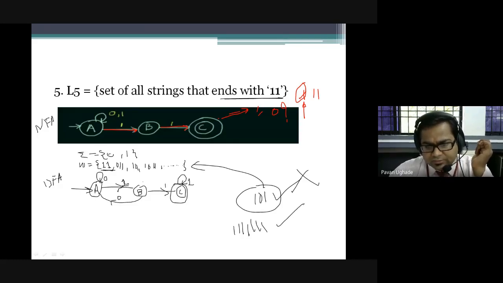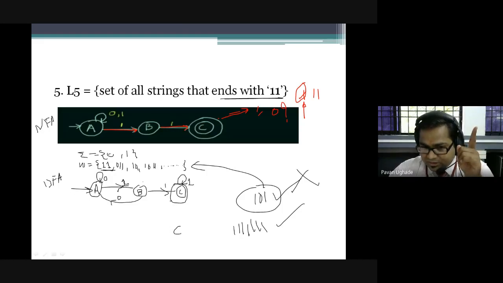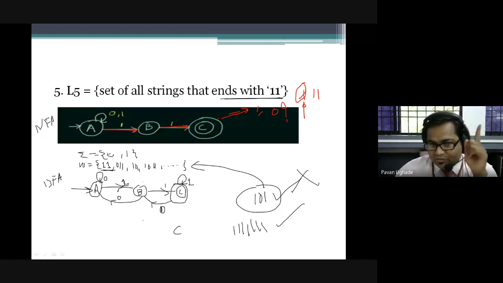Okay, what about 0? Where should I give the 0? To B. Okay, B, you are saying? See here, guys. As this fellow has said, give the transition over 0 from C to B. Now, what happens here? Please try to understand.